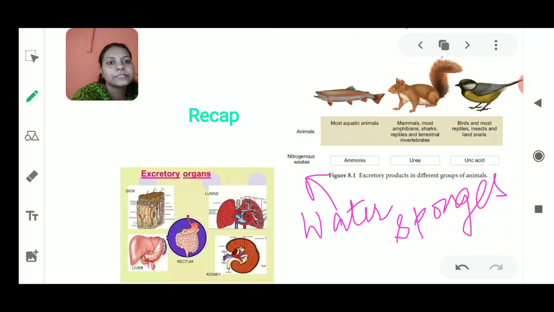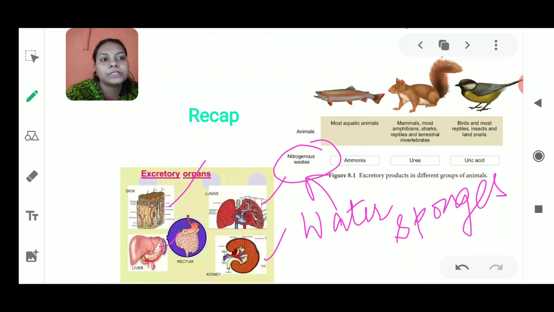And lastly we saw the human excretory system, where excretory organs like skin, liver, lungs and kidneys are responsible for the removal of waste material which is not required in our body. We also saw that there are three types of excretory material, known as nitrogenous waste: ammonia, urea, and uric acid.